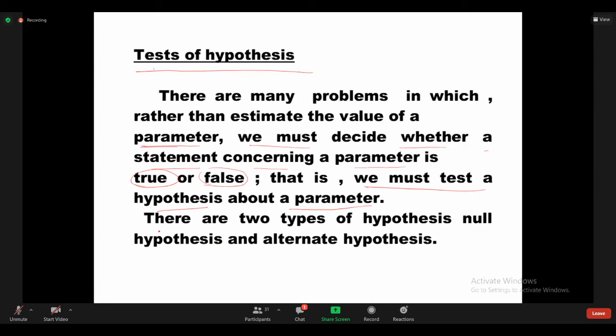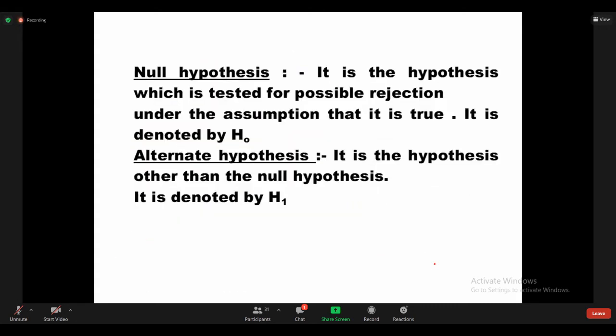There are two types of hypotheses: null hypothesis and alternative hypothesis. Now see the null hypothesis definition.